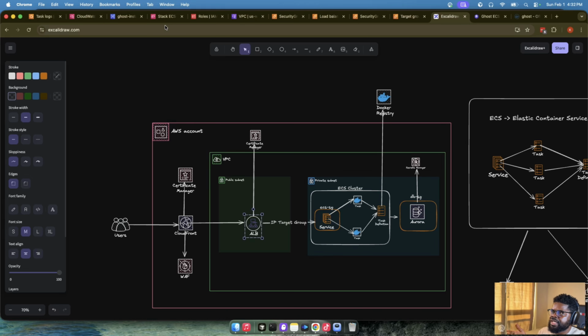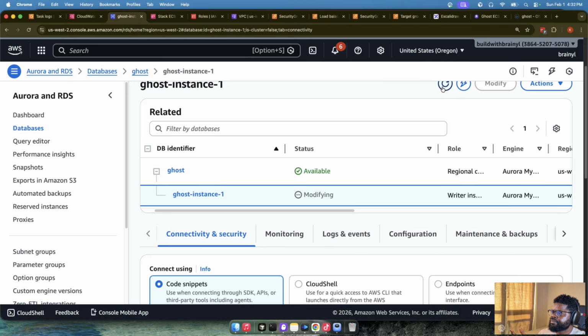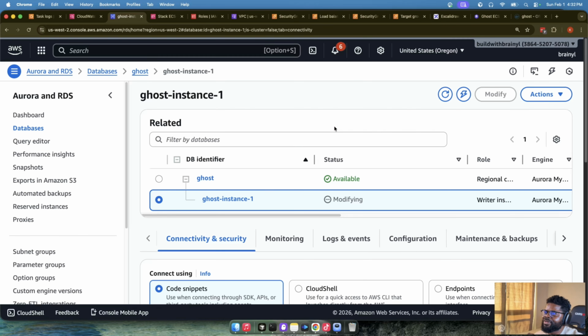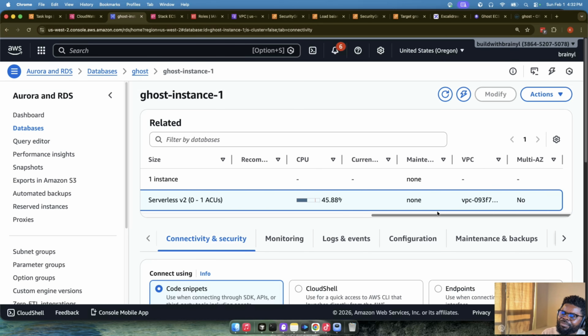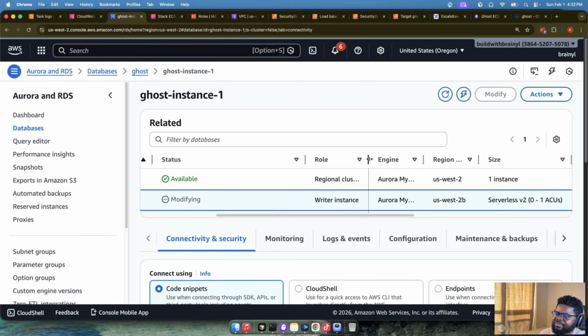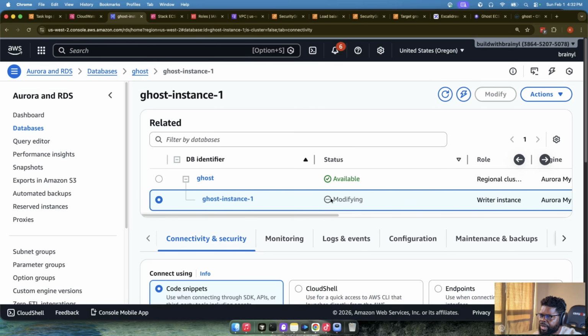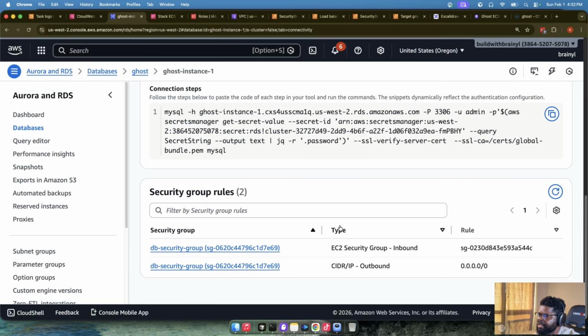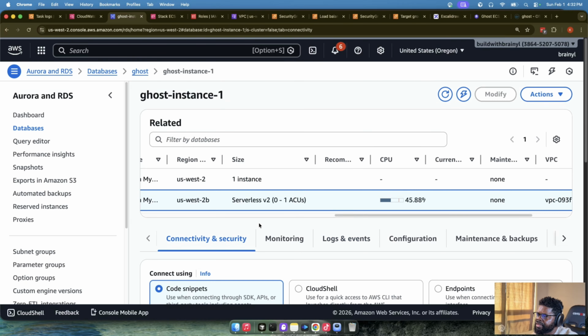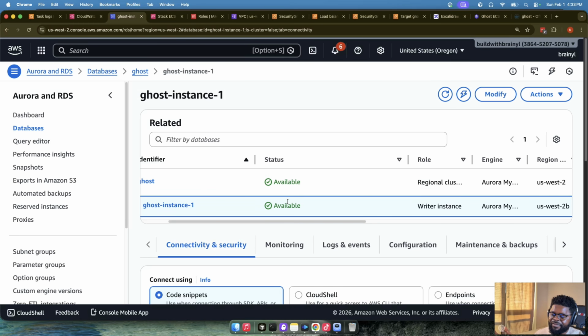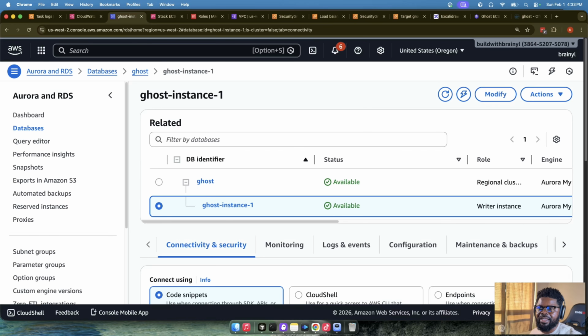Remember, we're trying to create a database for ECS to be able to connect to. So let's see how that database is doing. Let's refresh. Usually these databases are always the longest to create. It's still modifying, but it looks like it's fine, though we still need to make sure it's clean. We can't really do much, so let's leave it. It's still modifying. But at least it's even showing the CPU usage percentage. Yeah, it's available. Cool. So we were right here on time. So the next thing we want to do is create a database connection.